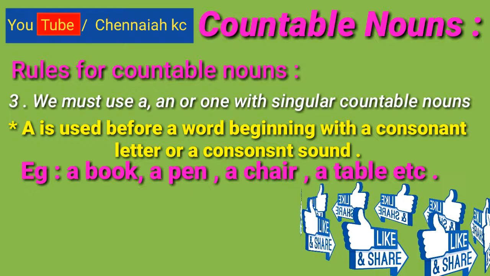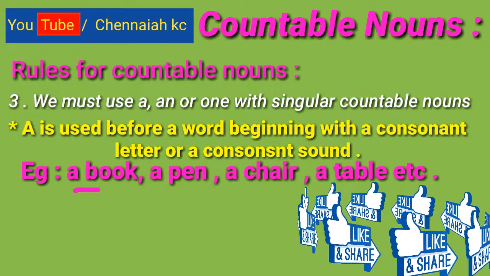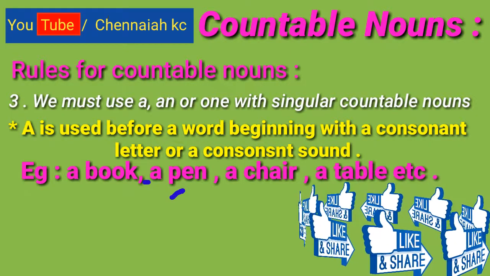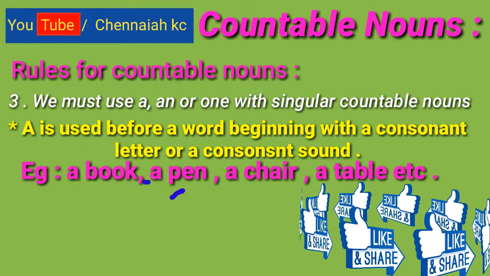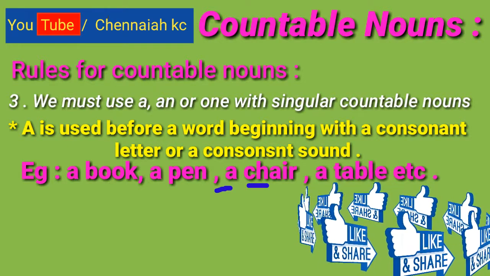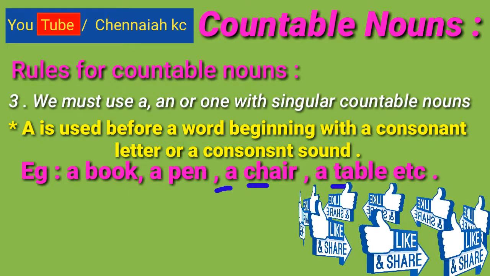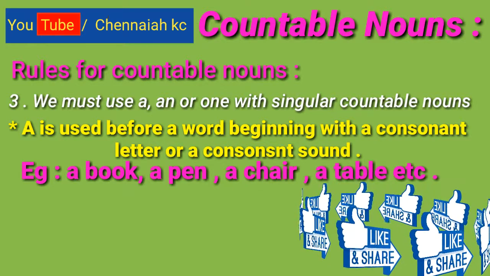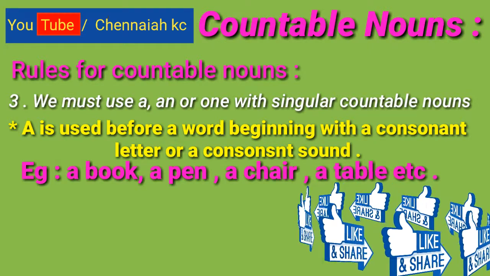See here in this example, a book. Here B is a consonant letter, before that we use a. Next, a pen. Here P is a consonant letter, before that we use a. Next, a chair, C is a consonant letter. And table, here T is also a consonant letter. We use a before a consonant letter. Likewise, we can write and read all examples.